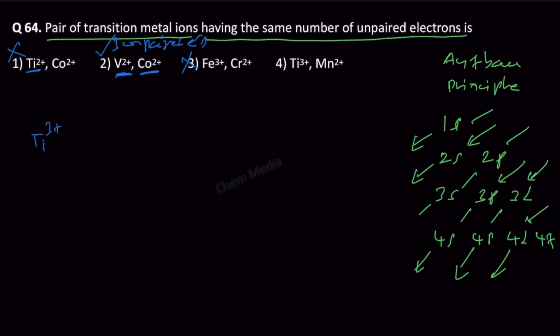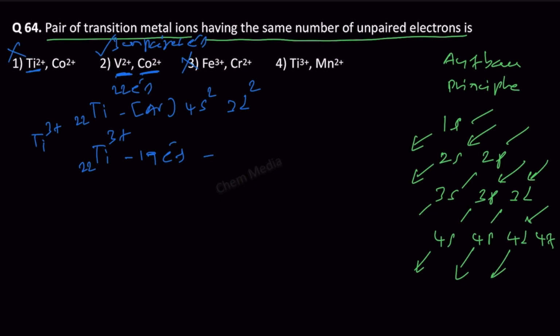Titanium 3 plus. For titanium, atomic number is 22. In the case of neutral, the electronic configuration is argon and then 4s2 and then 3d2. If it is titanium 3 plus, then we are going to have only 19 electrons. Here we had 22 electrons, but when it becomes titanium 3 plus, we are going to have only 19 electrons. Therefore, the electronic configuration now is argon and then 3d1. So, only one unpaired electron we will have in this case.